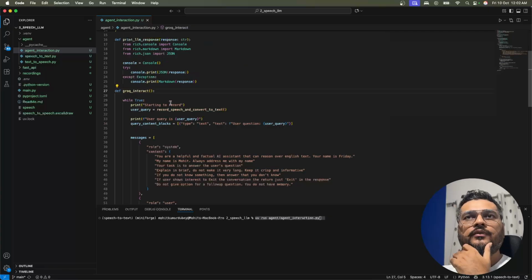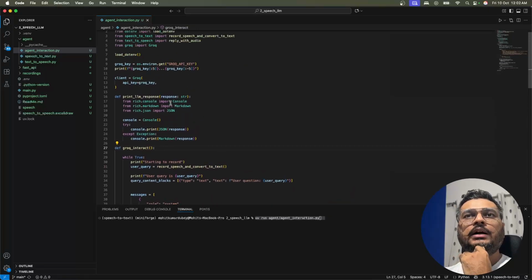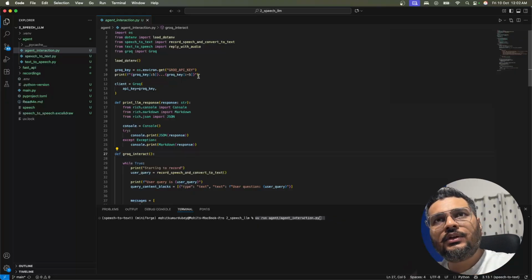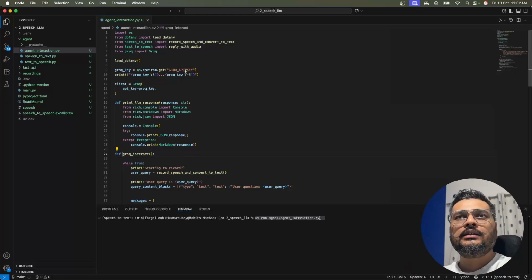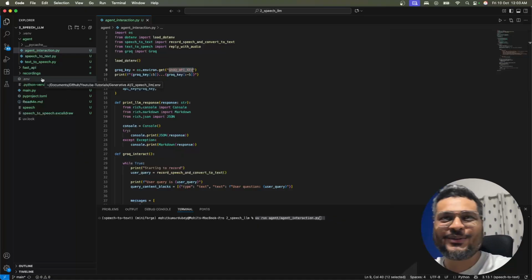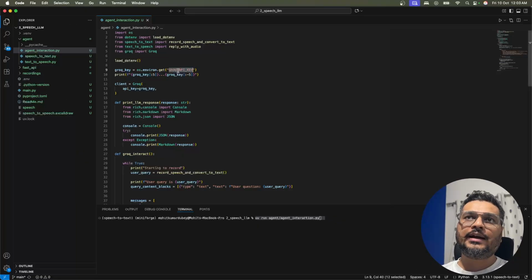We'll go to this function, and before we actually go to it, let us understand what we are doing prior to this. In yesterday's video, you have already seen that we are using Groq for LLMs, right? So I have defined a Groq key in my environment file, which is over here. You will not find it in the GitHub project. You have to create your own environment file and add a key like this.